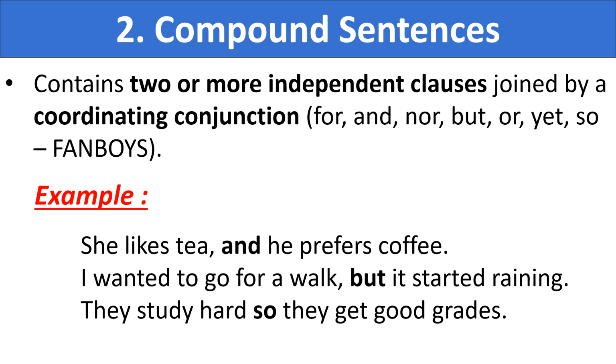Compound sentences. These type of sentences have 2 or more independent clauses joined by a coordinating conjunction. For example, she likes tea and he prefers coffee. I wanted to go for a walk, but it started raining. They study hard so they get good grades.